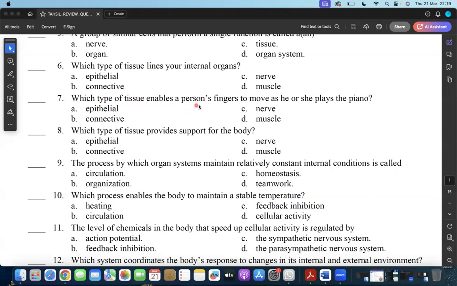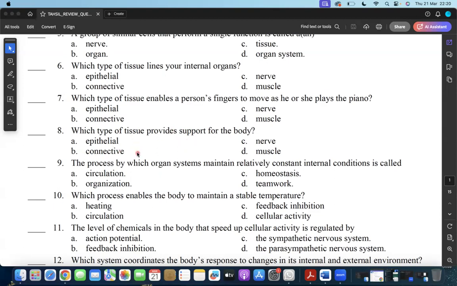Which type of tissue enables a person's finger to move as he or she plays the piano? So when you type on the keyboard or you play the piano, which of the tissues enable your fingers to move or to press the keys on the piano? So if you think very deeply here, you will know it's not the epithelial, because I already mentioned what epithelial does. It's not a connective, it's not the nerve, but it's the muscle. So the muscle tissue enables you to type. It coordinates with the brain. So it sends the feedback to the muscles to contract, and that's why you press the piano.